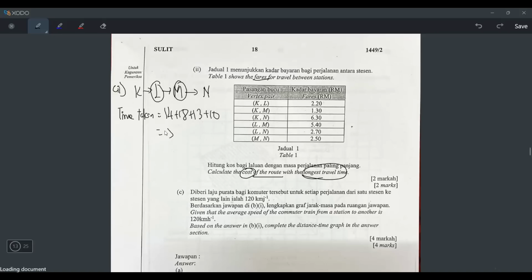Okay, 55. So 55 minutes. The longest travel time is 55 minutes. Now I can find the cost. So the cost will be what? Okay, did you see they give us all these prices? So let's see.